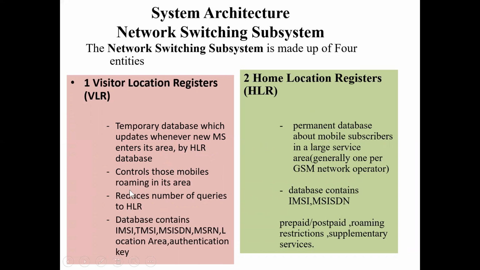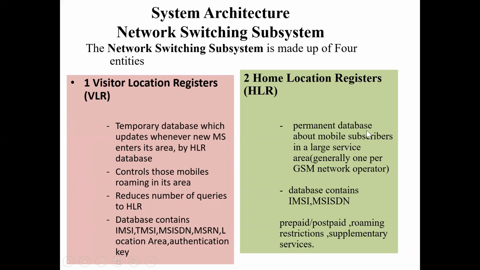It controls those mobiles that are roaming in that particular area and reduces the number of queries related to particular mobile stations to the HLR. There is so much database related to the authentication key, IMEI and other things. With that, the VLR works and is in conversation with the HLR.